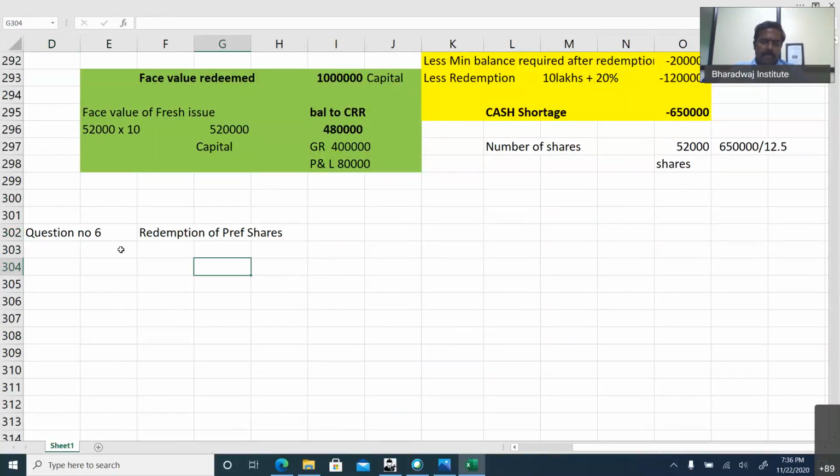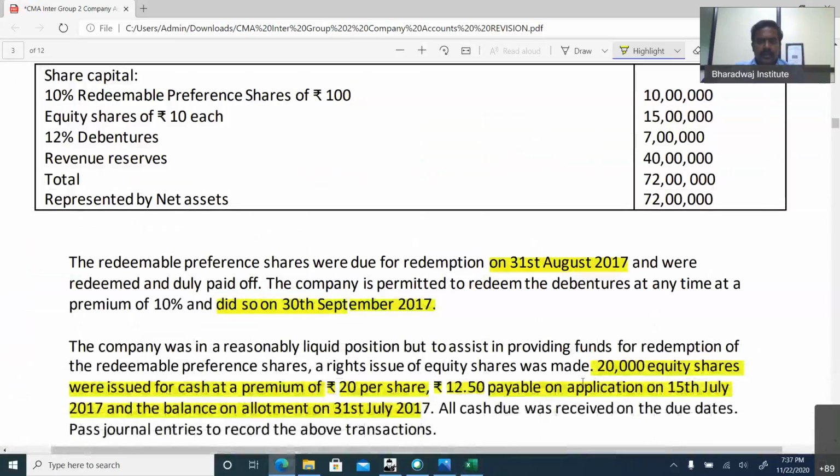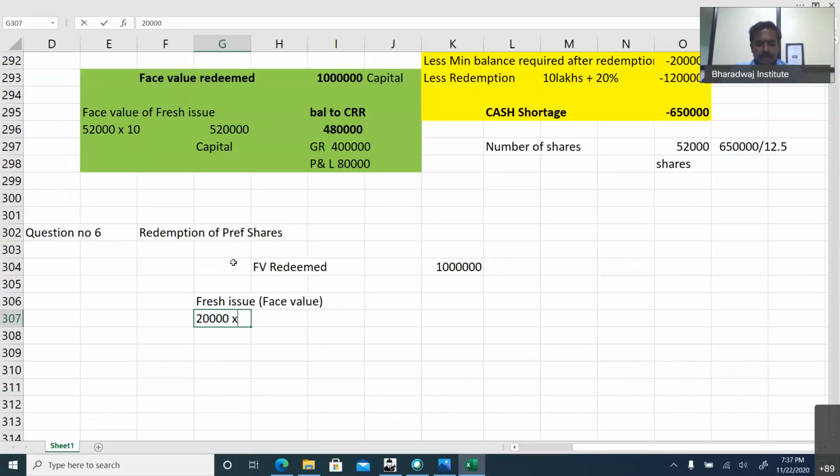Redemption of preference shares. What is the face value redeemed? 10 lakhs. What is the fresh issue made? You should take only the face value. 20,000 equity shares at a premium of 20 and all doesn't matter. 20,000 equity shares, face value is 10 rupees. 2 lakhs. Balance we have to create CRR. Ignore premium.